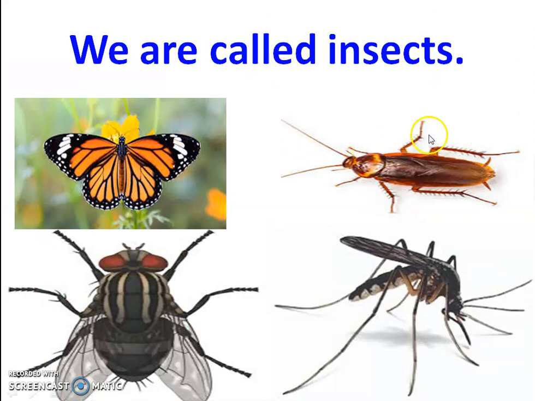Here you can see the insects have 6 legs, and some insects are useful to us while some insects are very harmful to us, like mosquitoes, cockroaches, houseflies. They are very harmful to us, but butterflies, honeybees, this type of insects are very useful for us.